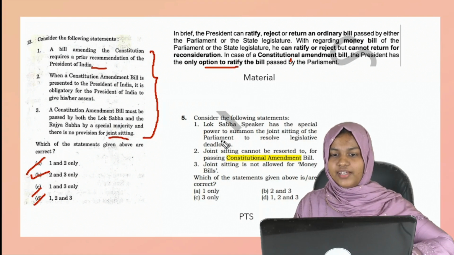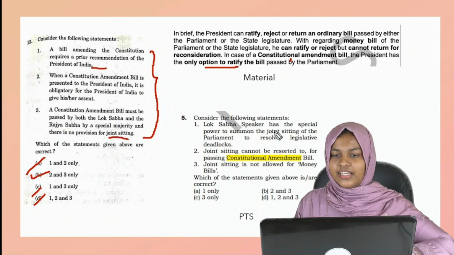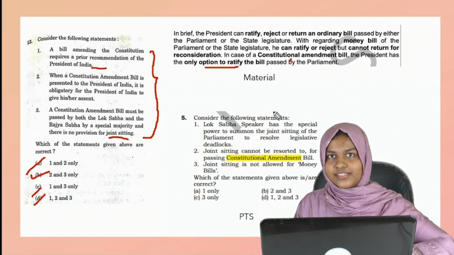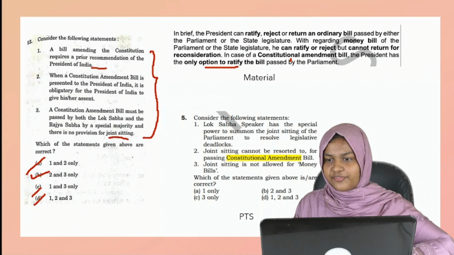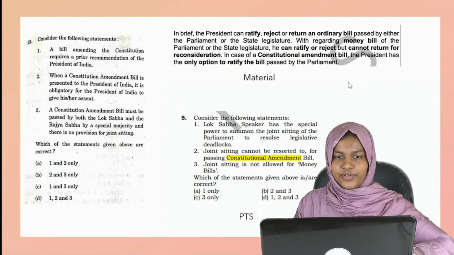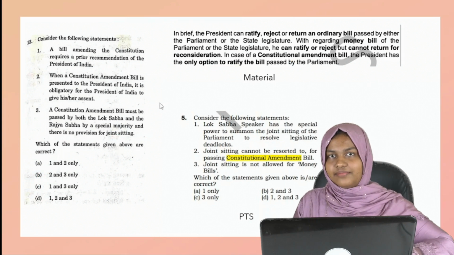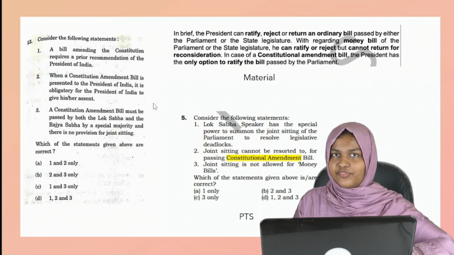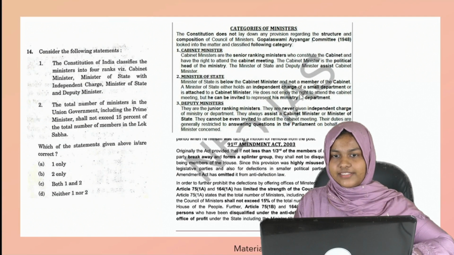Alright. Okay. So we have also asked a question related to this, like joint sitting, in our prelims test series. If you have solved this question, it might have been easy for you. That is why you have to see whether the question was asked related to a current affair, but it is an important static topic and they have asked questions from the static area itself. Okay. Then let's move on to the next question.